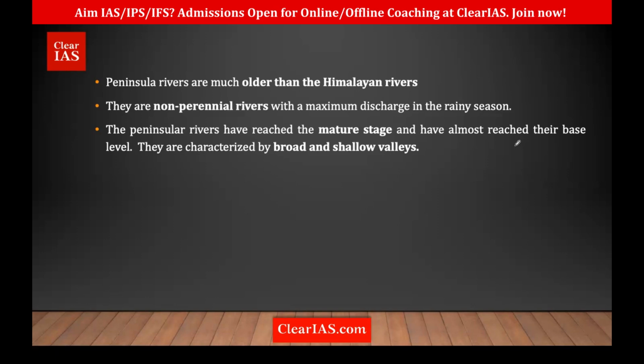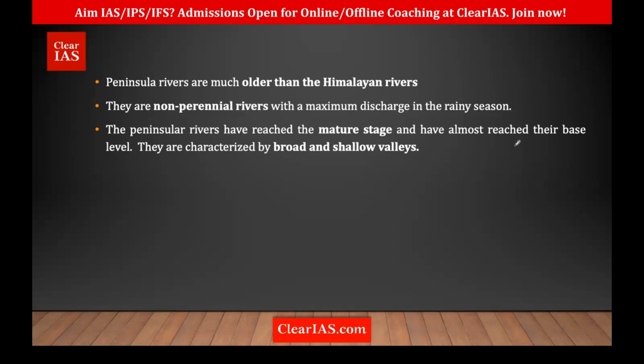They will be cutting deep valleys and flowing very, very quickly. An example of a young river is the Brahmaputra, the Ganges, etc. They shift their course very quickly, don't have a constant flow, and have very, very heavy flows.